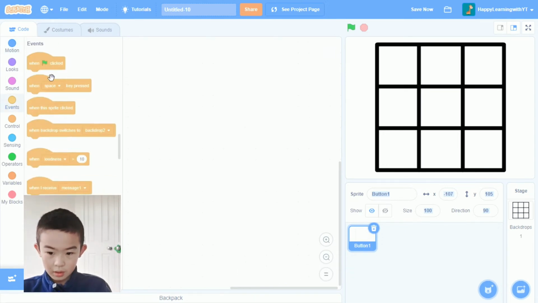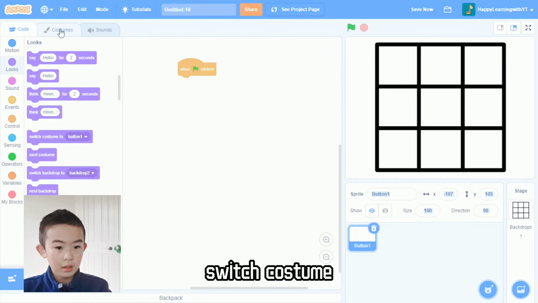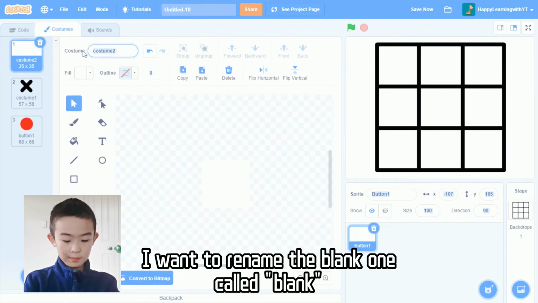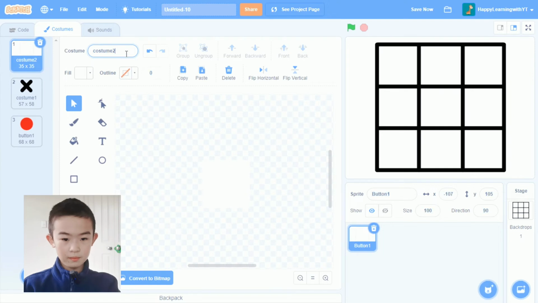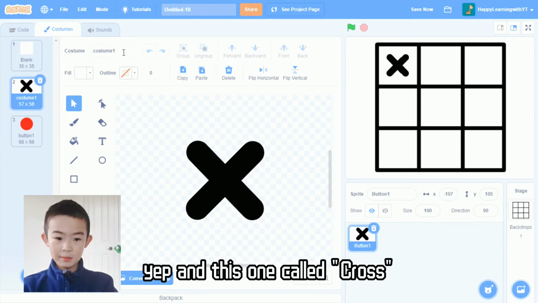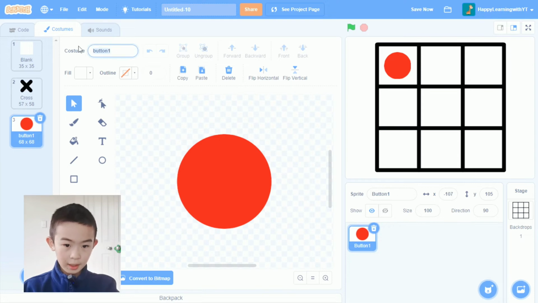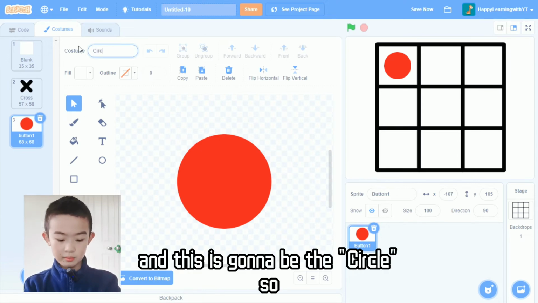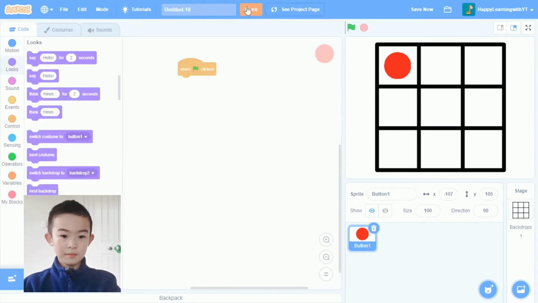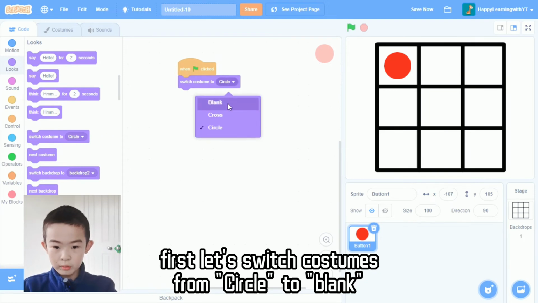So first, we're going to collect. We are going to switch costume. Actually, I'm going to rename the blank one called blank. And this one called cross. Nice. And this is going to be the circle. So, circle. Nice. Okay, so when we collect, first let's switch costume instead of circle to black.